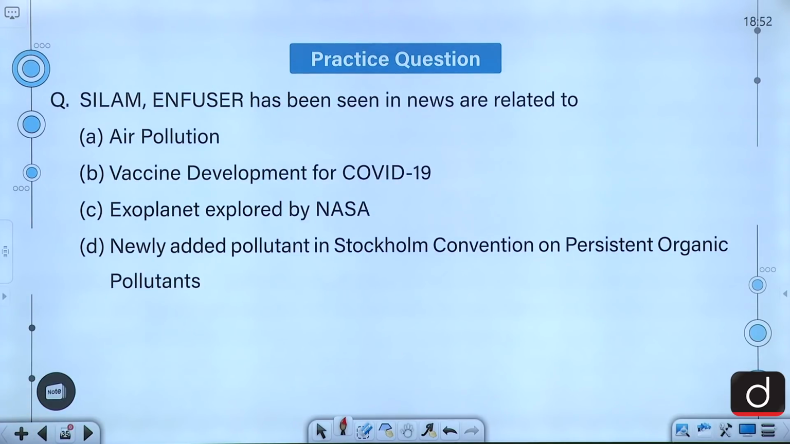Moving on, let's look at the practice question for our next segment. Salam Infuser has been seen in news related to air pollution, vaccine development for COVID-19, exoplanet explored by NASA, newly added pollutant in Stockholm Convention on Persistent Organic Pollutants.